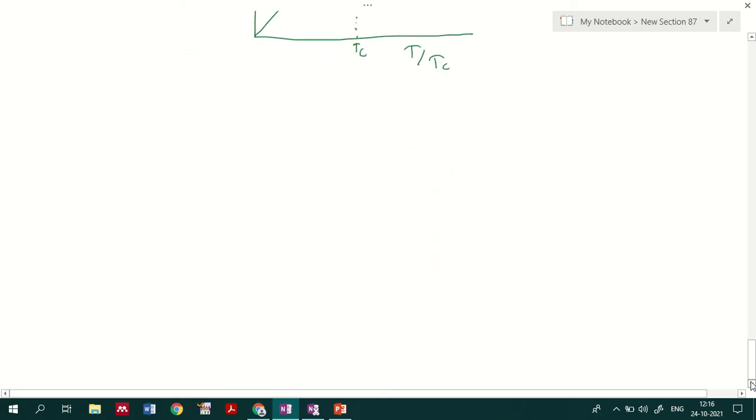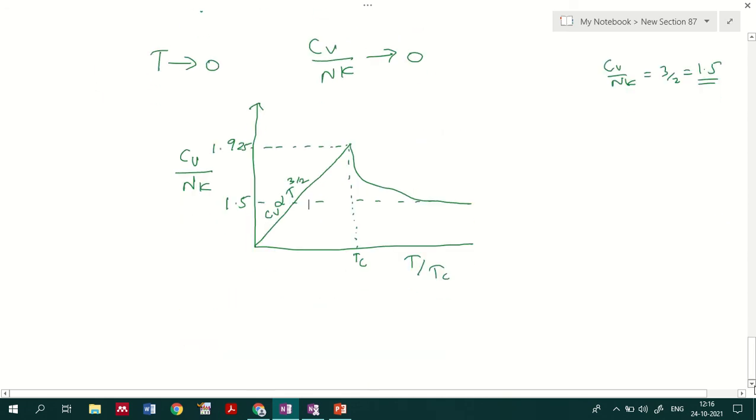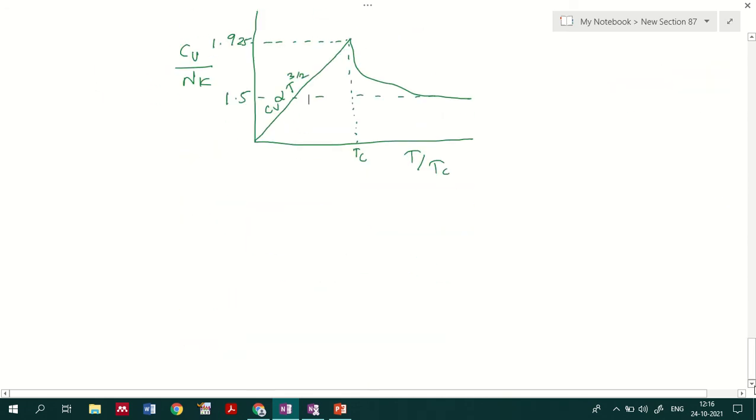And now we are also trying to find out how we get the 1.925 as the maximum value at the characteristic temperature. That was the next exercise we need to do. Before that, we need to know a few basic things. Whenever the temperature is less than the characteristic temperature, we know that Bose-Einstein condensation will occur at that time.